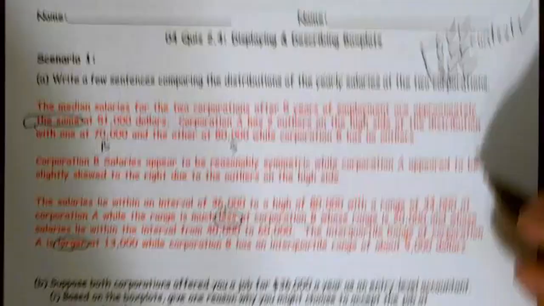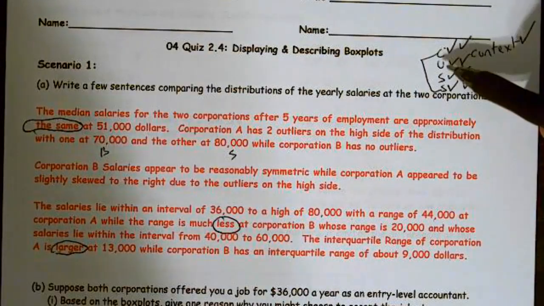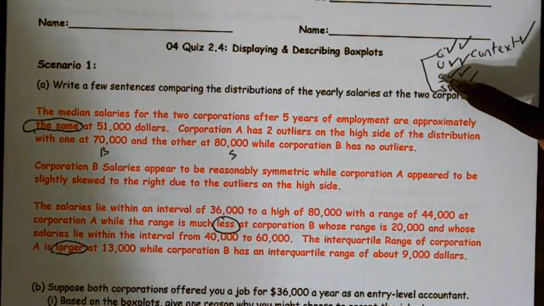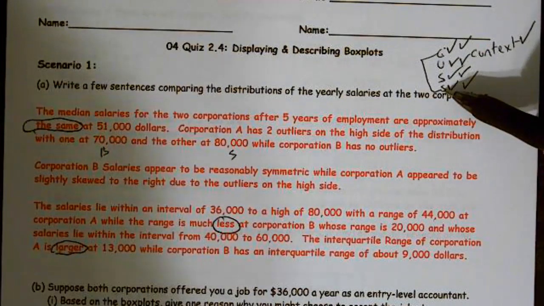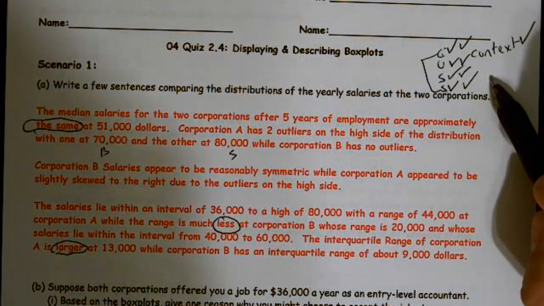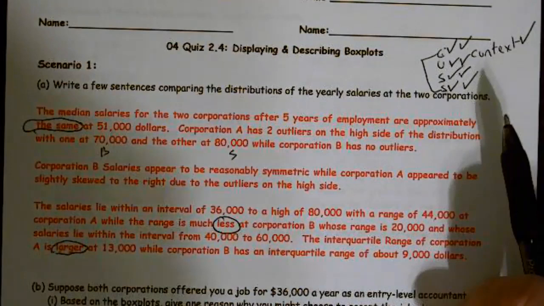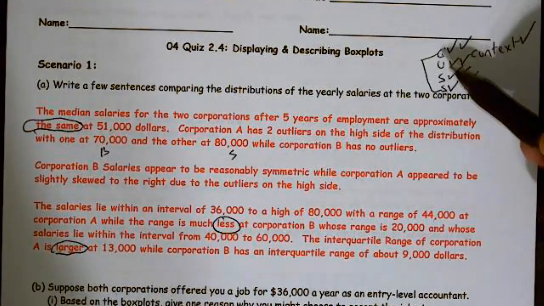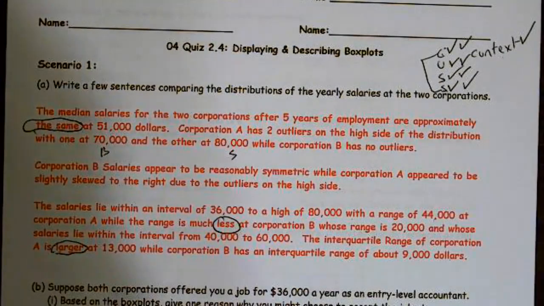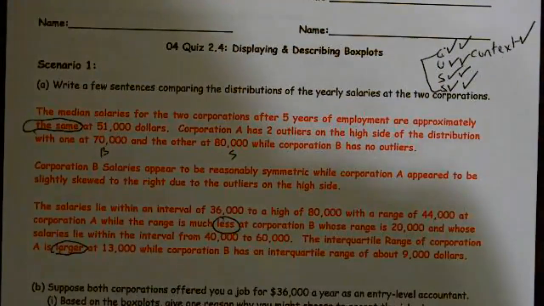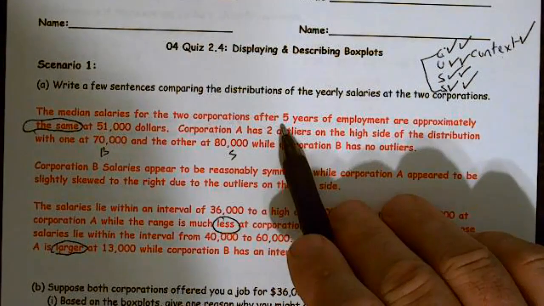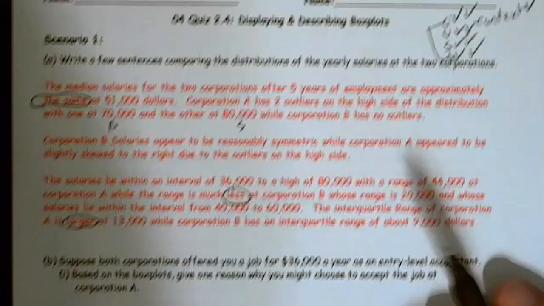And on your test, just so you know, this center will be worth 5, unusual will be worth 5, shape will be worth 5, and spread will be worth 5. So that's 20 points for this particular problem. If you don't have context, you'll lose 10 points right off the bat. So each part of that's worth 5 points. But if you don't have the context, it doesn't add points. It just takes away 10 points if it's not in context. So make sure you're in context, and it really helps to restate the question.